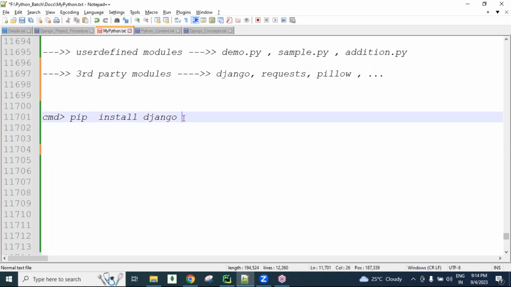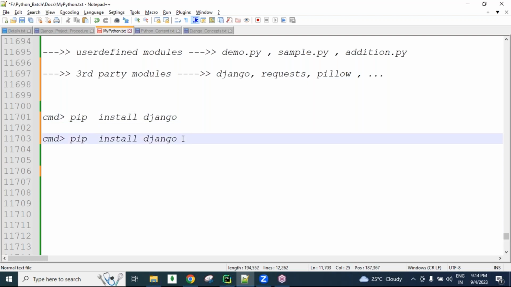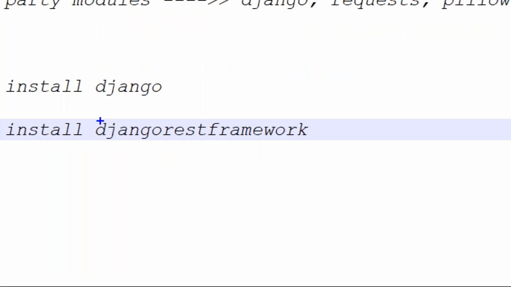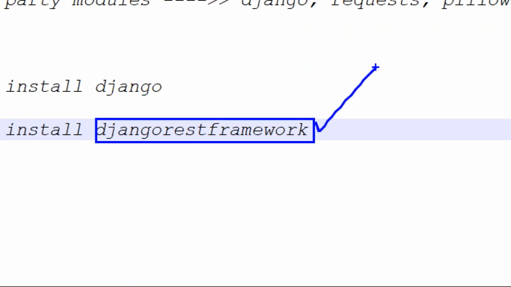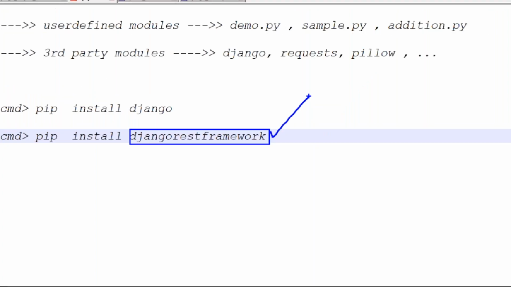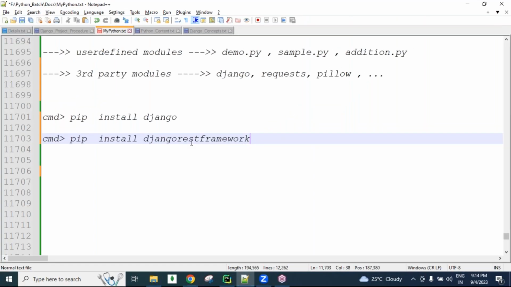Now here, at the time of learning the Django framework, you installed this one. And next, we want to work with the Django REST framework. So Django REST framework is a single word, no spaces, guys. This is a third-party module. We need to download and install it.